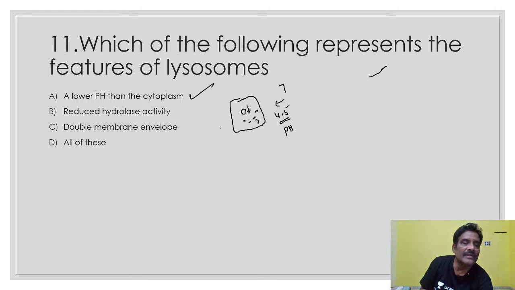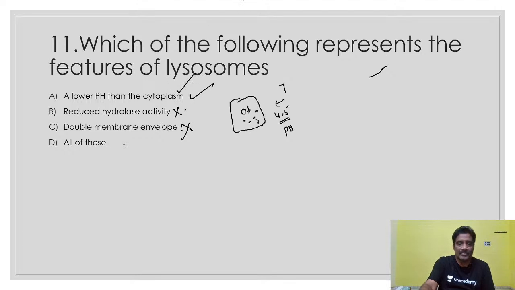Reduced hydrolysis activity is wrong. Why? Because hydrolytic enzymes are present over here. They are very active and important for intracellular digestion. Double membrane envelope, no, a single membrane is present. So this is the right option.